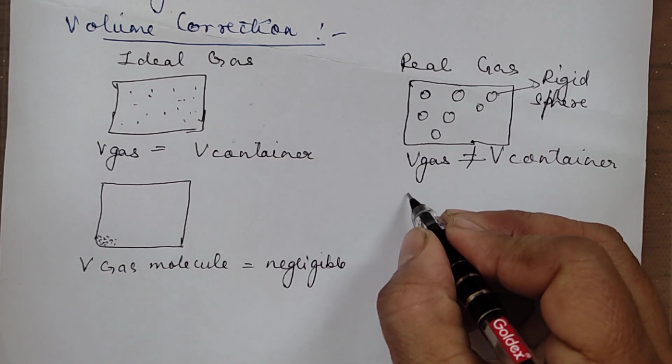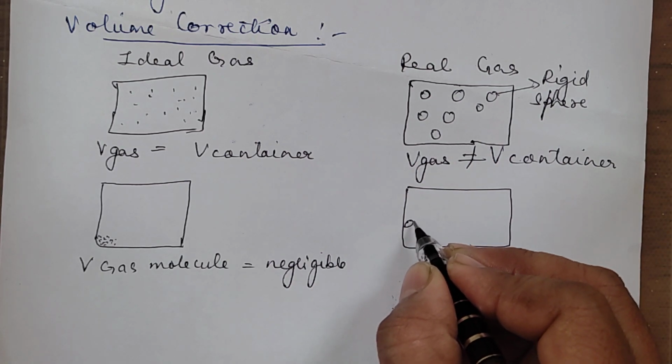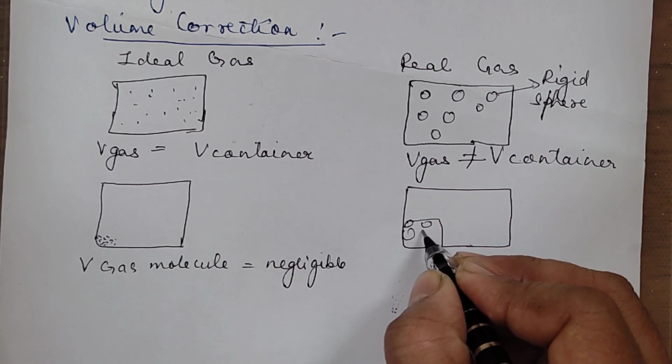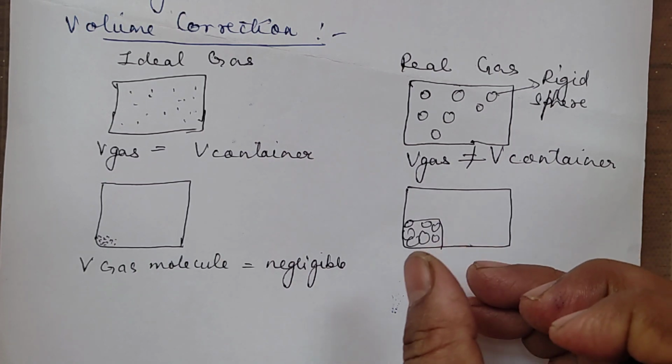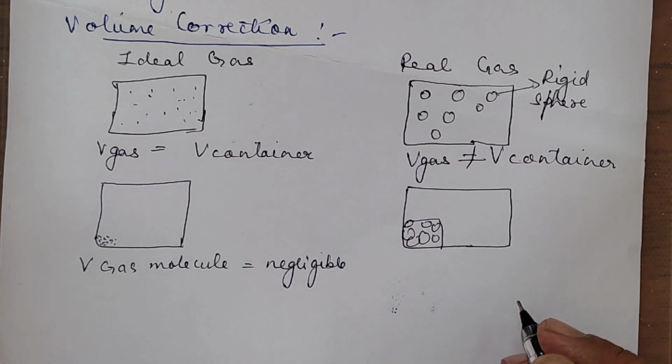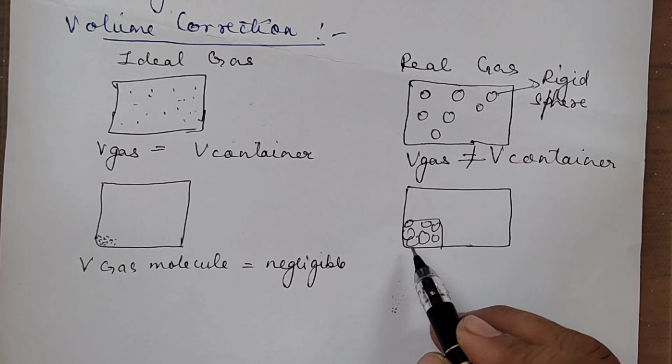Now suppose we try to bring them close to each other, they will still occupy quite a big amount of the space in the vessel, because they are larger in size. So here we cannot neglect this. Suppose this is the volume of the container.